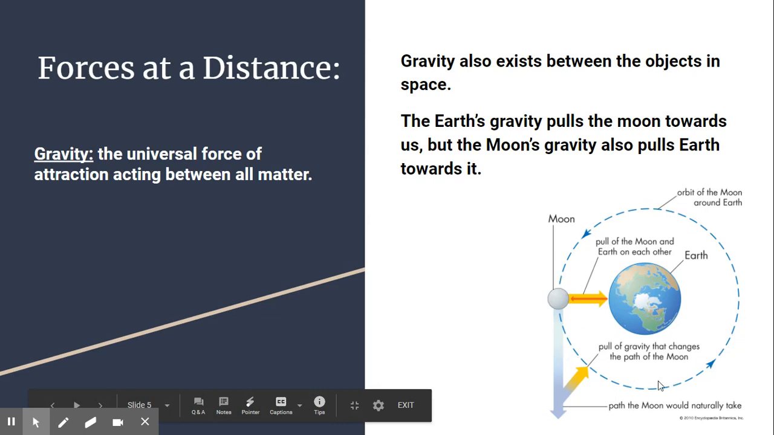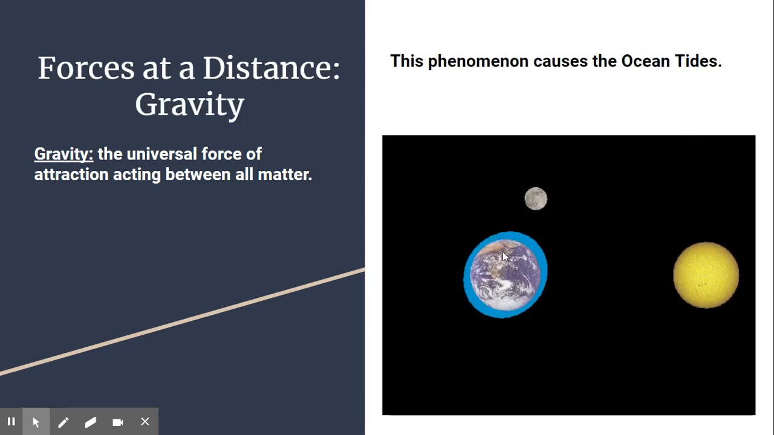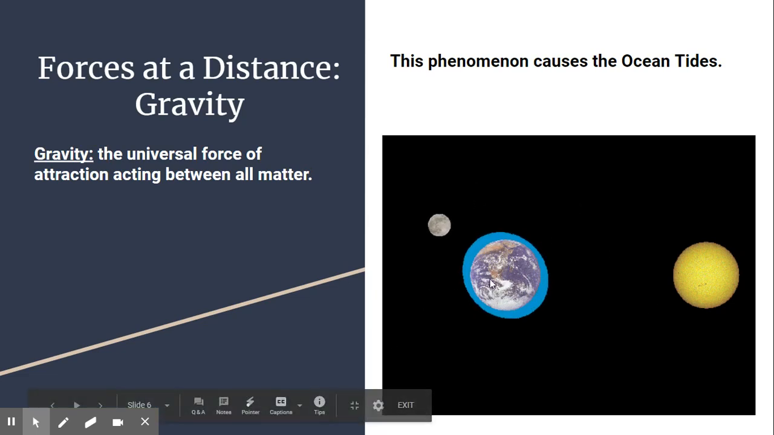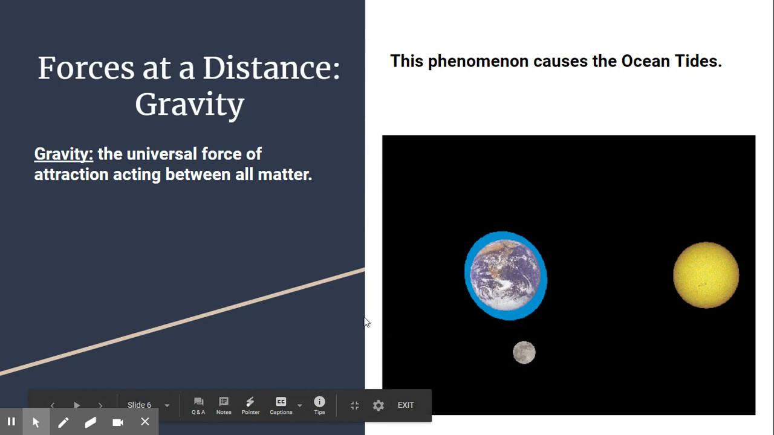But remember, the Moon is pulling on the Earth as well. And that phenomenon is actually what causes the tides. The Moon is pulling on the Earth as it rotates around it. This causes the water in the ocean to bulge slightly towards the Moon. This causes what we would consider a high tide. You can see that there's a high tide directly in line on the near side of the Moon, as well as on the far side of the Moon. The areas that are perpendicular to the location of the Moon end up with a low tide because some of their water has been pulled towards the Moon.